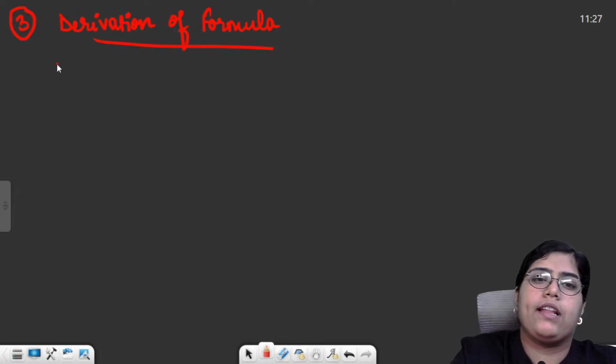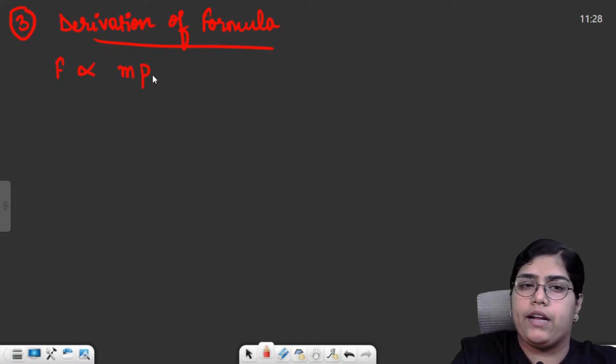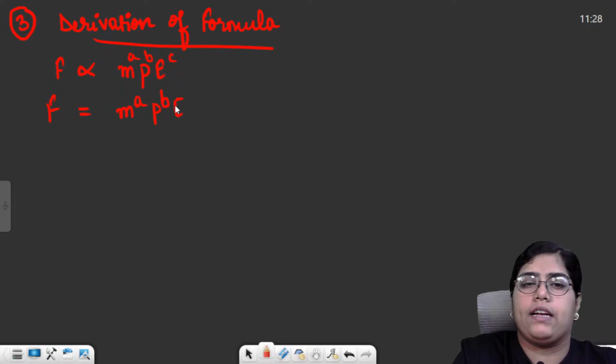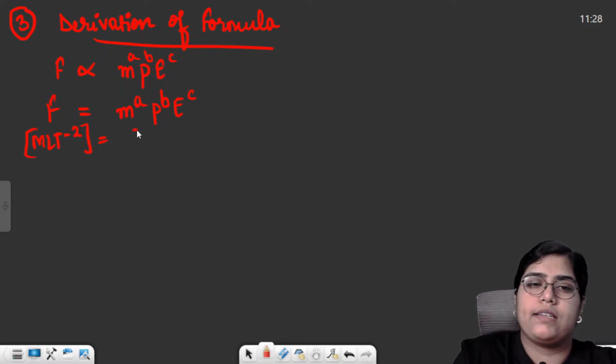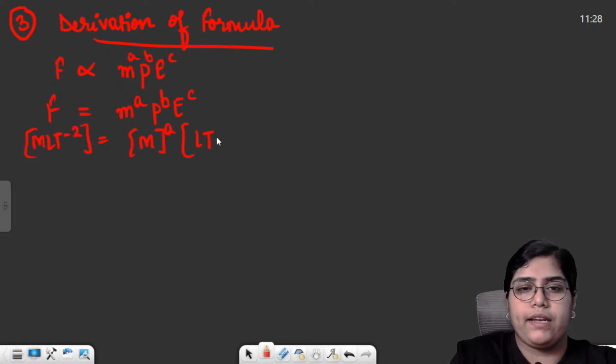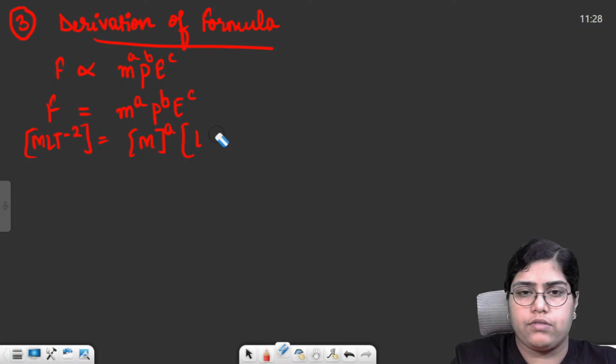So like they might say that force depends upon mass, momentum and energy, let's suppose. So force depends on these three physical quantities. You need to derive a formula for force. So what we used to do is, we say that force is equal to mass raised to the power A, momentum raised to the power B, energy raised to the power C. Then we put in the dimensions on both the sides. Dimension of force is mLT minus 2. Dimension of mass is M raised to the power A. Dimension of momentum is MLT minus 1.